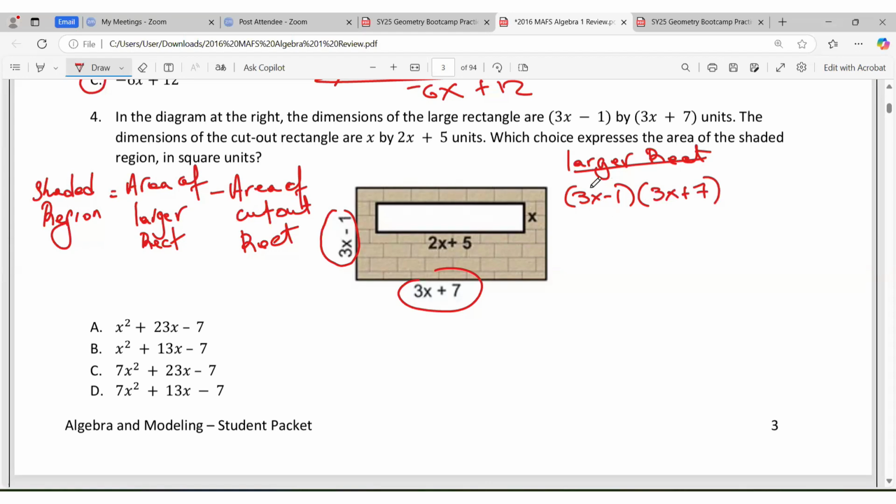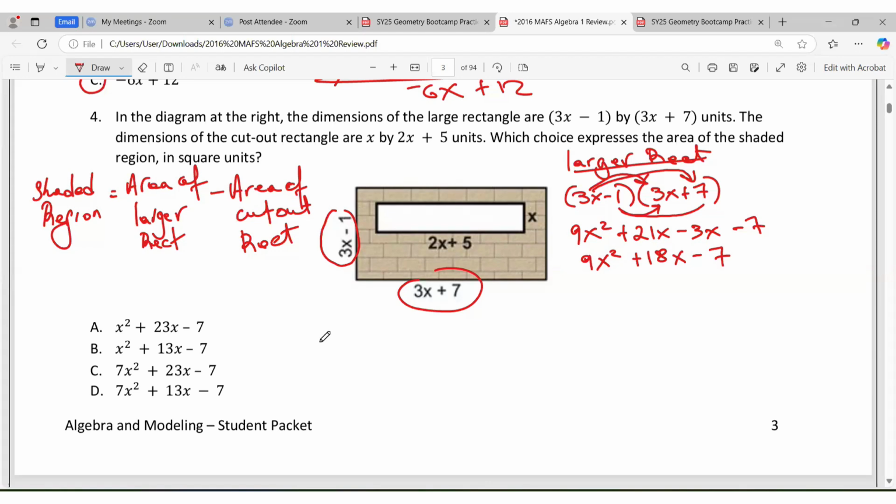So we're going to foil this out. 3x times 3x is going to give me 9x to the second. 3x times 7 will give me positive 21x. Negative 1 times 3x is minus 3x. Negative 1 times 7 is minus 7. When you simplify this, you have 9x squared plus 18x minus 7.